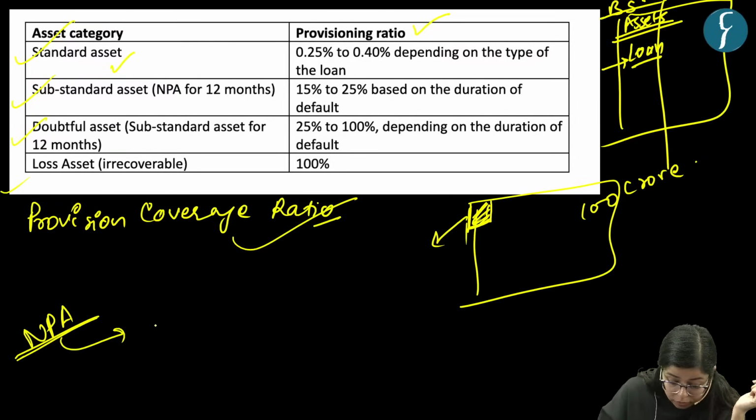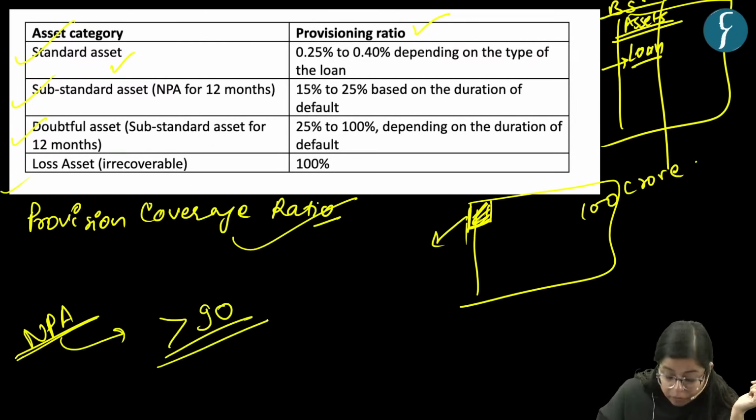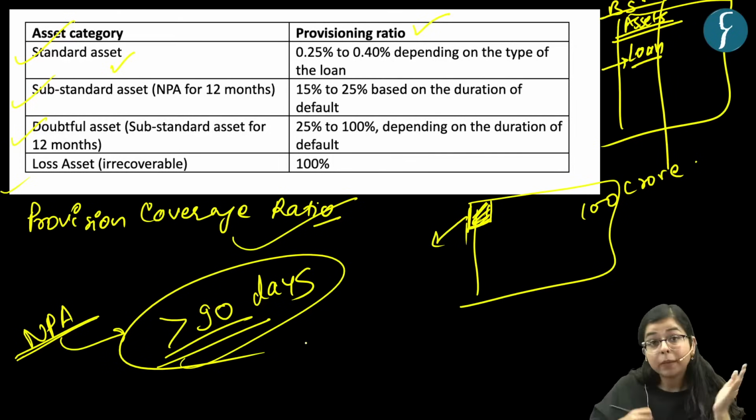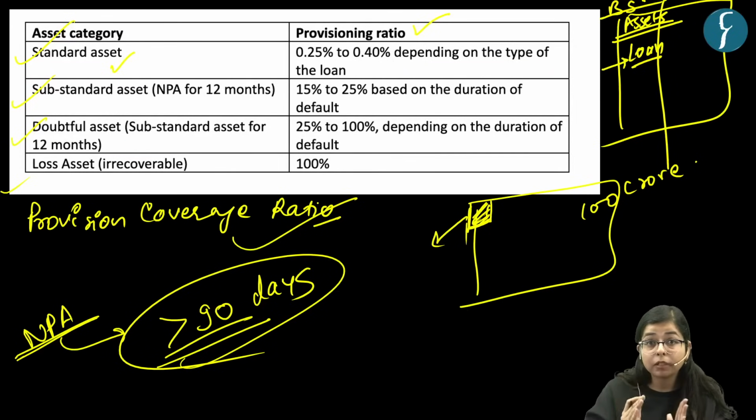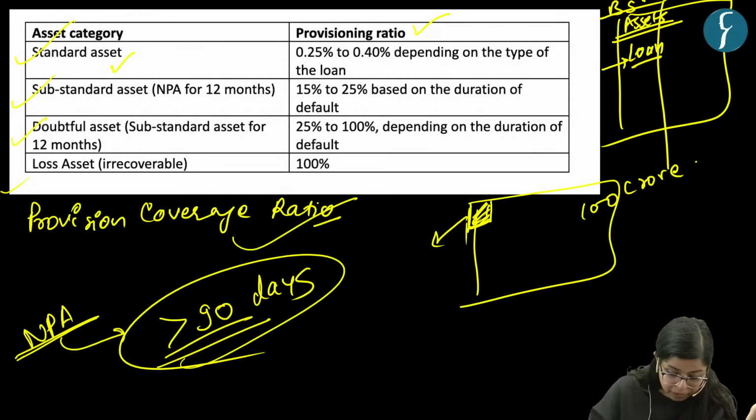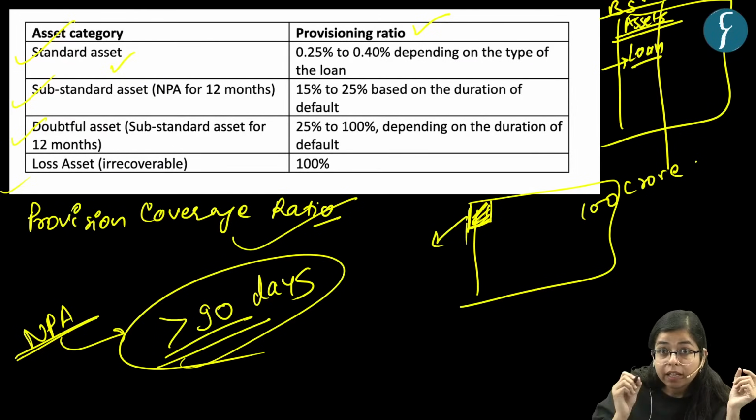Any loan which becomes non-performing for more than 90 days, right? So it becomes an NPA for the bank. That loan amount is not able to pay interest to the bank, so it becomes a non-performing asset. If a bank has a non-performing asset for 12 months, that becomes a substandard asset for that bank, right?